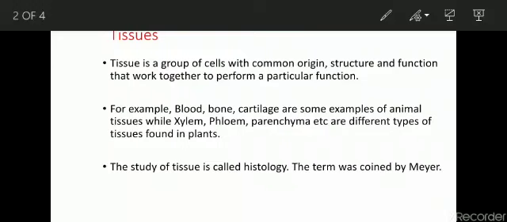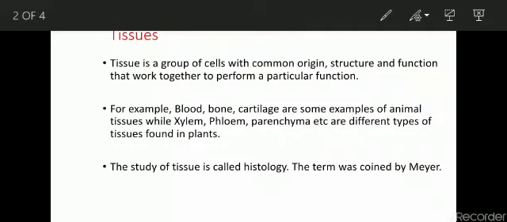For example, blood, bone, cartilage are some examples of animal tissues, while xylem, phloem, parenchyma, etc. are different types of tissues found in plants. The study of tissues is called histology, and the term was first coined by Meyer.